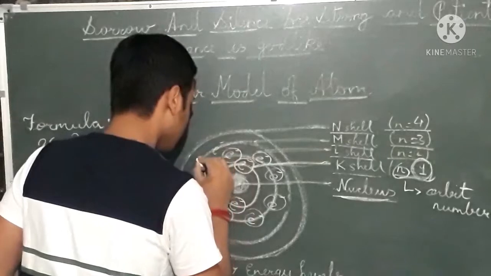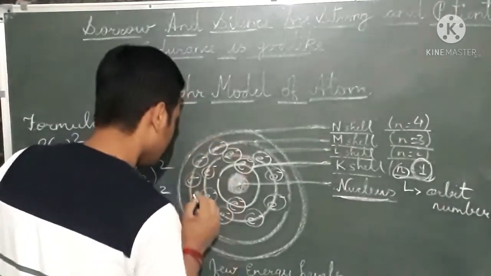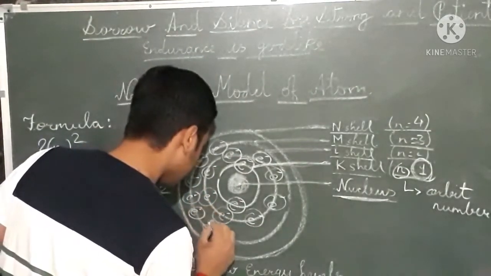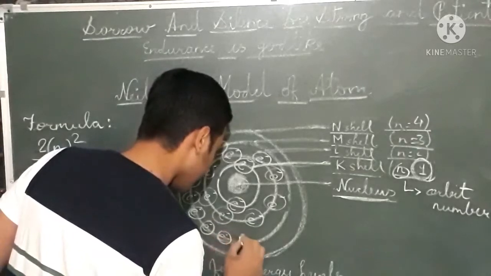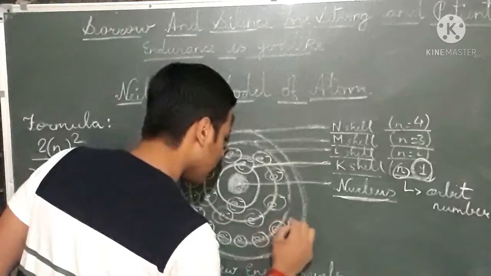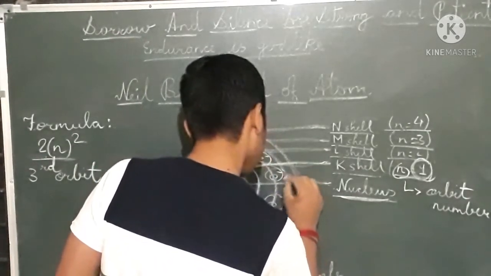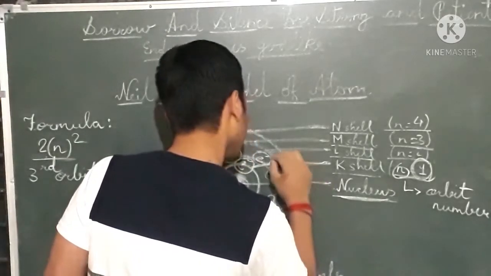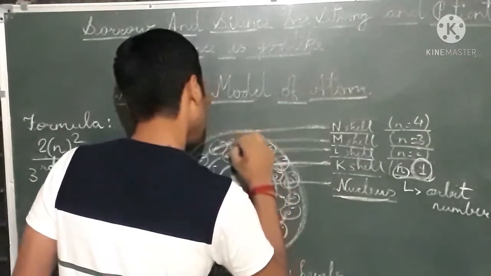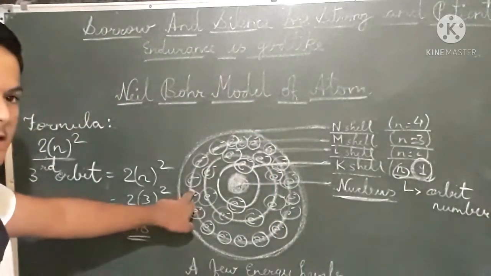So 1, 2, 3, 4, 5, 6, 7, 8, 9, 10, 11, 12, 13, 14, 15, 16, 17 and 18. In the third orbit there are 18 electrons.